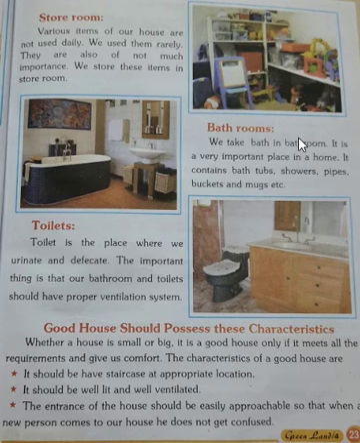Bathrooms. What is bathrooms? I think you all know where we take bath. We take bath in the bathroom. It is a very important place in a home. It consists of bathtubs, shower, pipes, buckets and mugs, etc. Toilet. Toilet is the place where we urinate and defecate. The important thing is that our bathroom and toilets should have proper ventilation system.